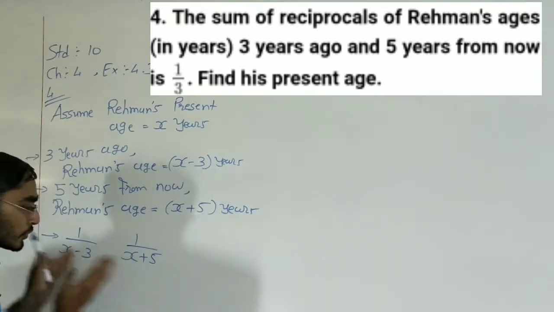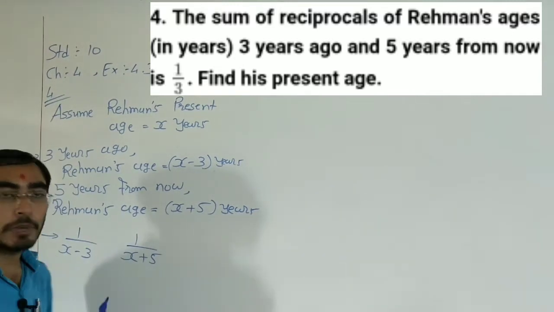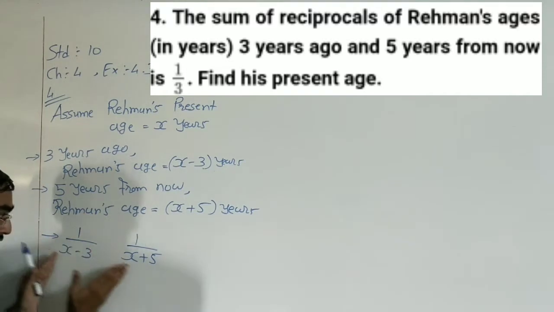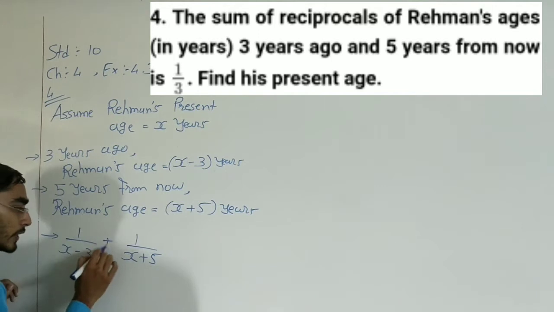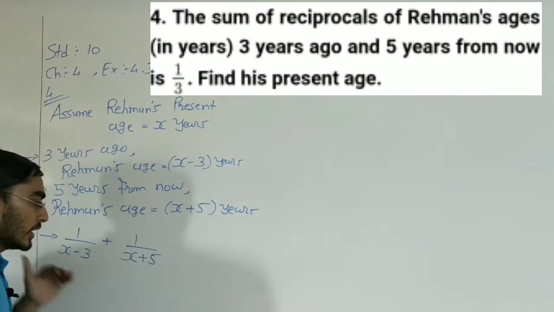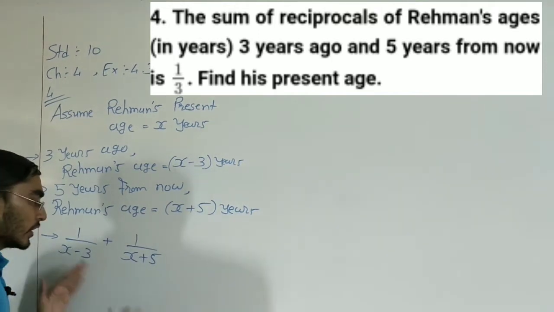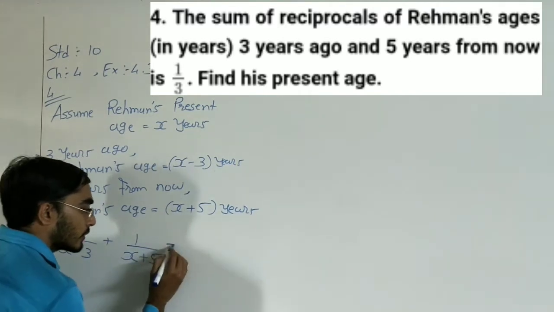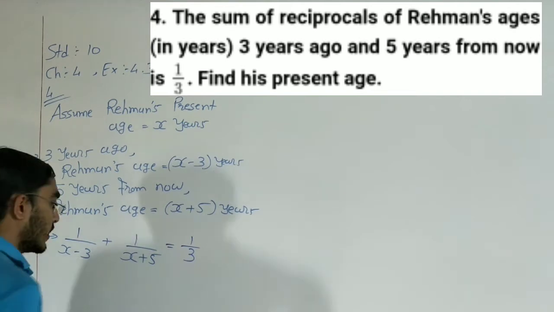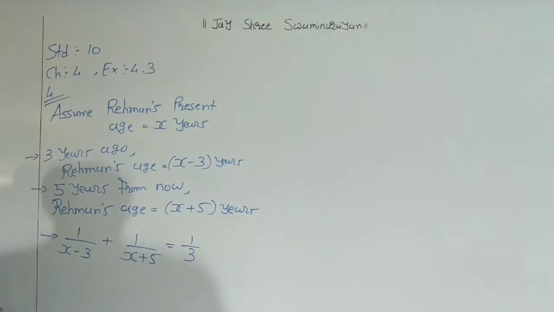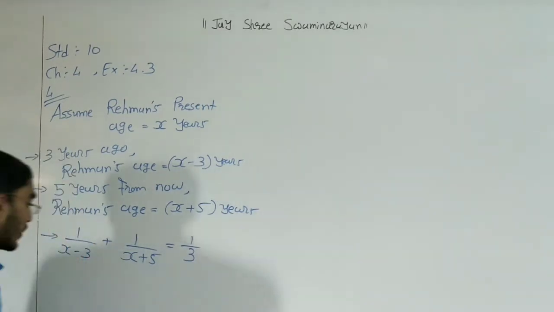Now we need to add these two, so we get 1 by 3. Okay, sum of reciprocal, that means we need to do addition. So here we need to put a plus sign. What we get: the sum of these two is equal to 1 by 3, as given in the equation. Okay, so now we need to form our quadratic equation.